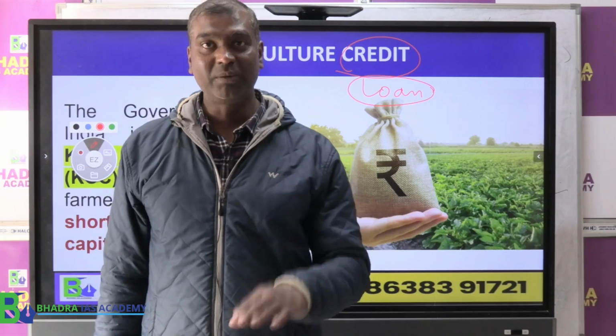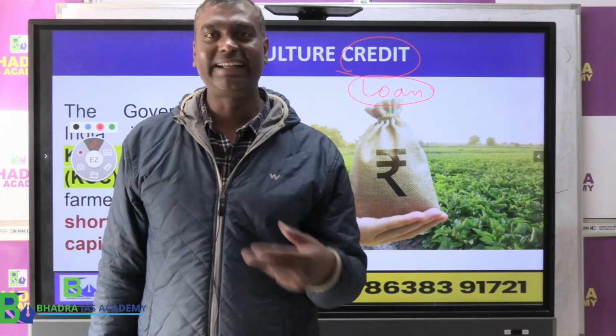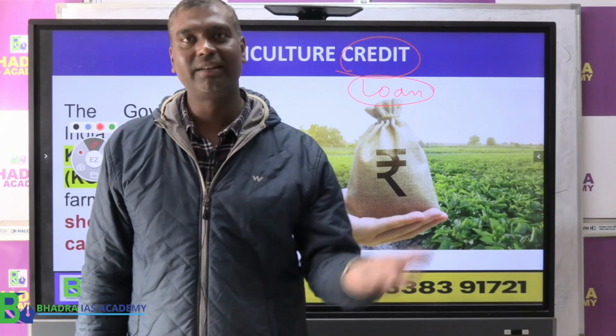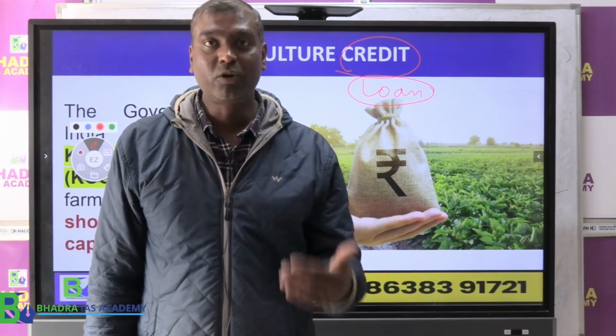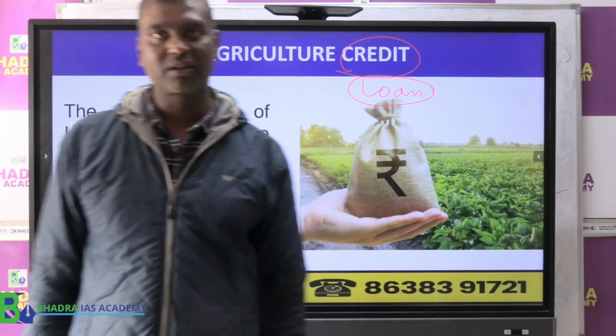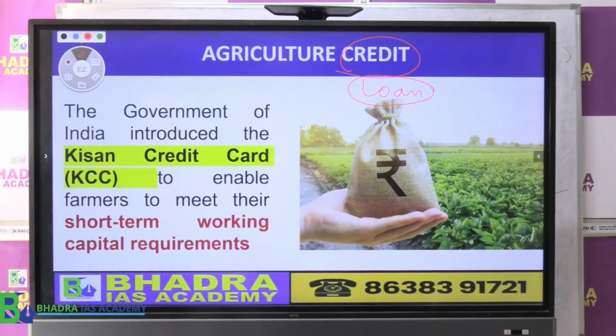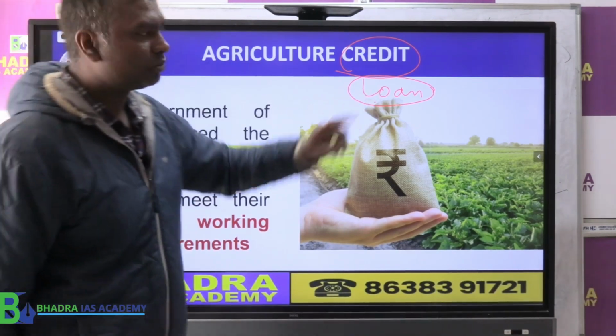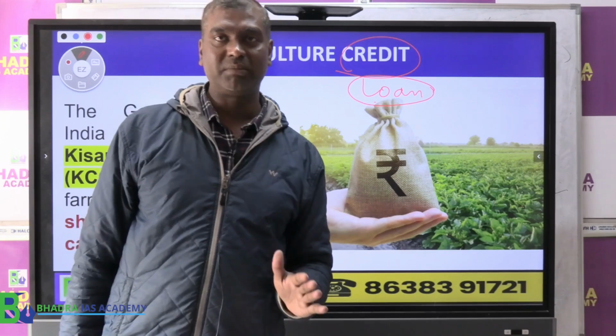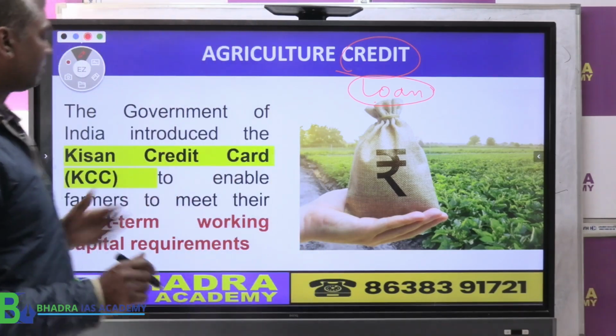That is also one of the reasons why in 1969 the government nationalized 14 major banks, and in 1980 they nationalized 6 more banks. What was the reason? One of the reasons is lack of loans to agriculture, right? Now in this context, to provide loans to agriculture and farmers, the government